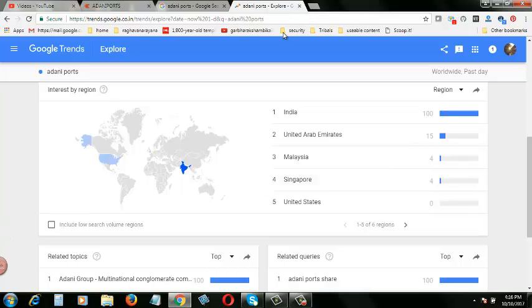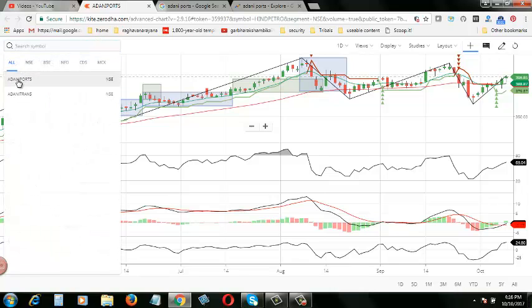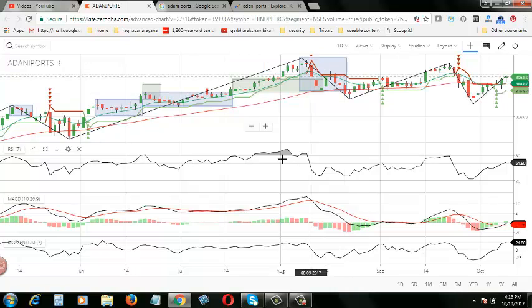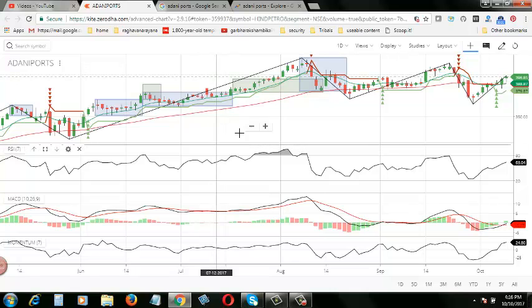Now we will go to Zerodha. Actually, I'm using Zerodha, so I will go to the Zerodha chart, which I already opened. So this is Adani Ports, the technical analysis chart. Now, if you see, I'm using 6-7 technical indicators. I will tell you one by one.